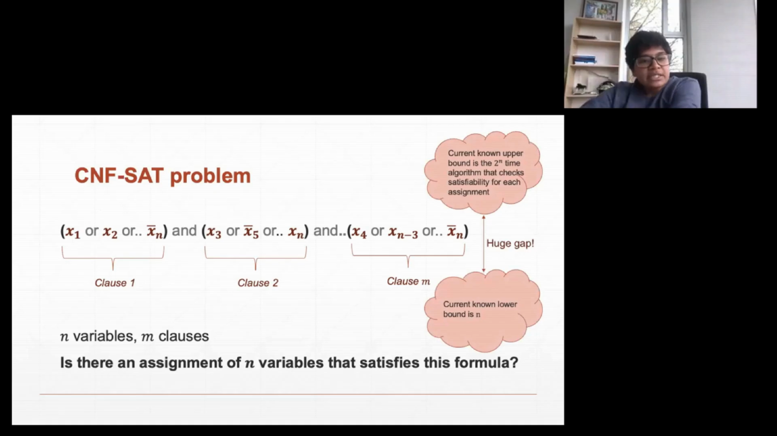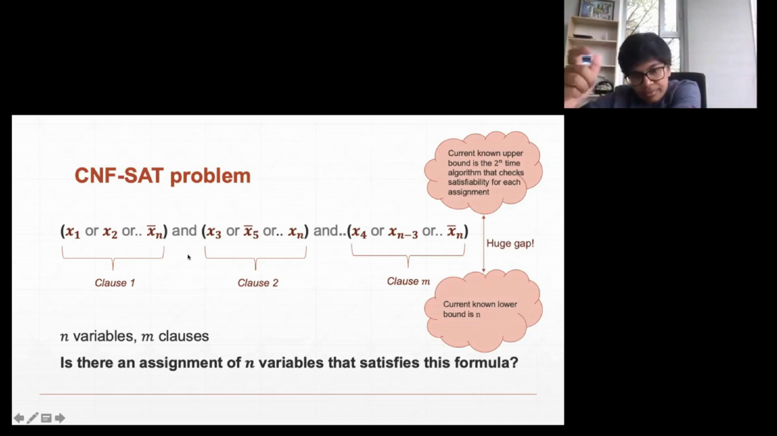Now, for this CNF SAT problem, what we know is the lower bound is n, and the current best known algorithm takes almost 2 power n time. This algorithm just searches over all possible assignments. Because there are n variables, we can have 2 power n possible settings of these variables, and the algorithm just checks whether any of these assignments satisfies this formula. There's this huge gap which people are not able to bridge.